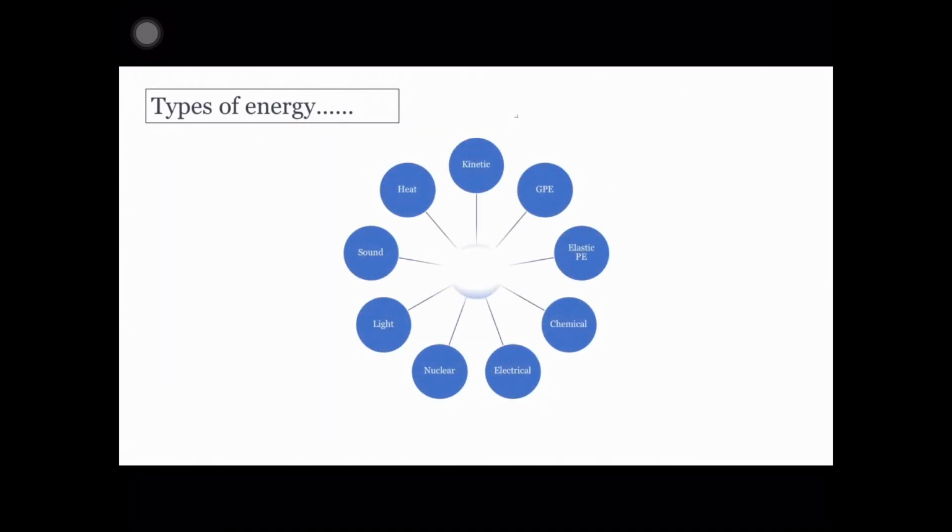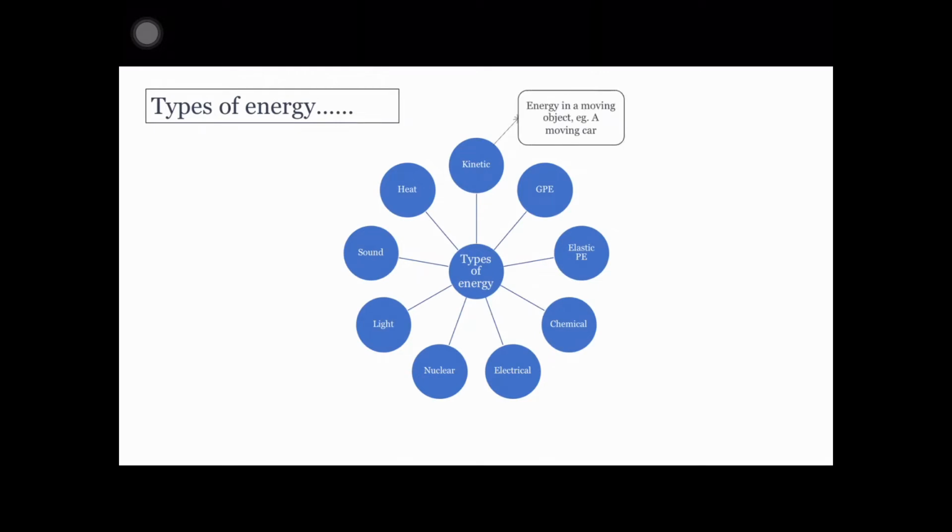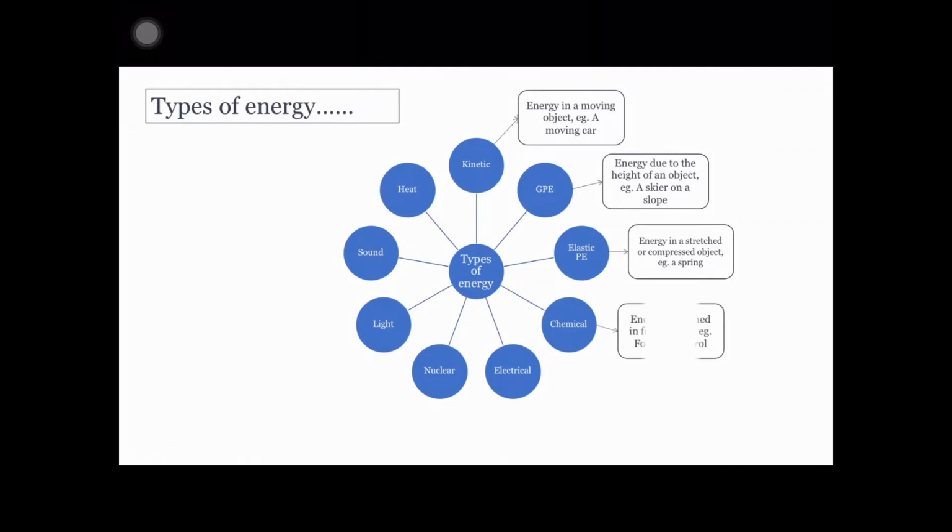There are many different types of energy. Here are some of them. Kinetic energy is the energy in a moving object, example, a moving car. Gravitational potential energy is the energy due to the height of an object, example, a skier on a slope. Elastic potential energy, energy in a stretched or compressed object, example, a spring. Chemical energy, energy contained in food or fuel, example, food and petrol. Electrical energy, energy in the flow of electrons, example, a battery.